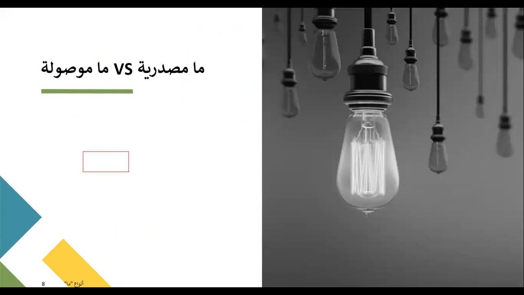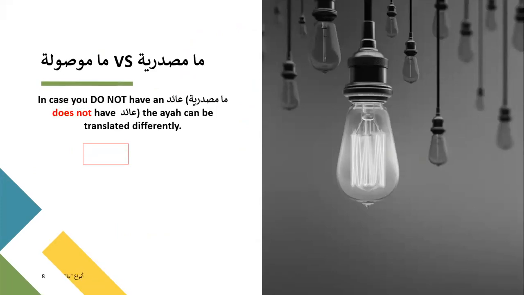The difference between ma masdariya and ma mausula is that usually there is supposed to be an aid in ma mausula. You're supposed to have an aid, but it's also not a necessity. With ma and man, we have seen that the aid can be omitted. So we have that confusion when there is no aid. First of all, if there is an aid, that means it's ma mausula, straight up. But if there is no aid, now there are two possibilities. It can be ma masdariya, it can be ma mausula.